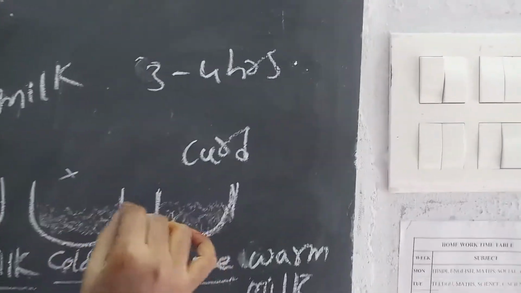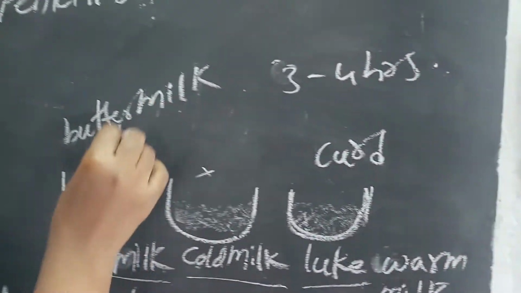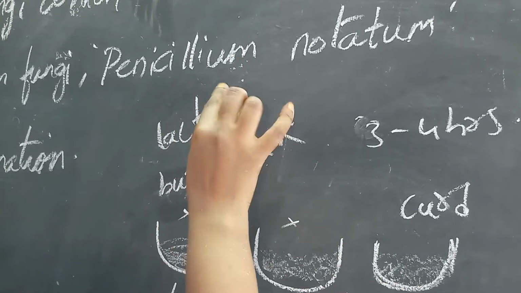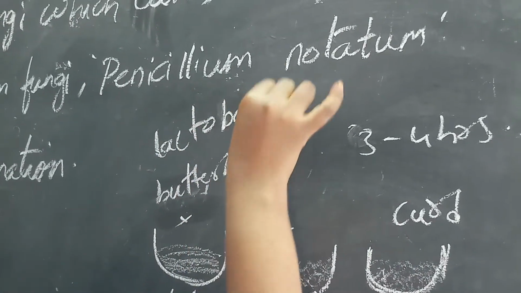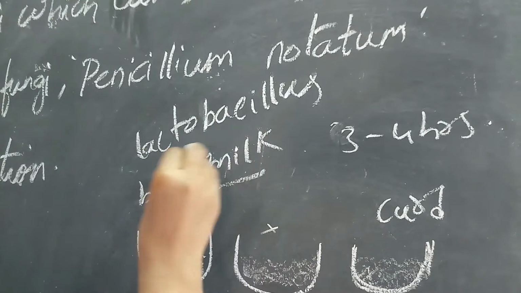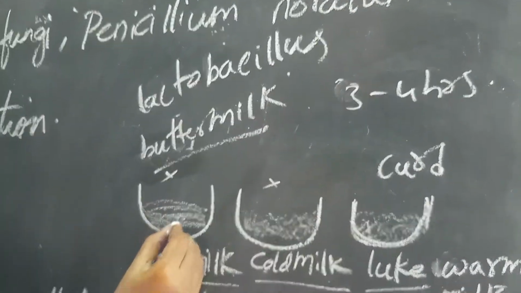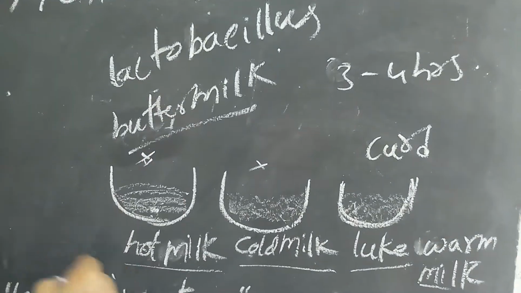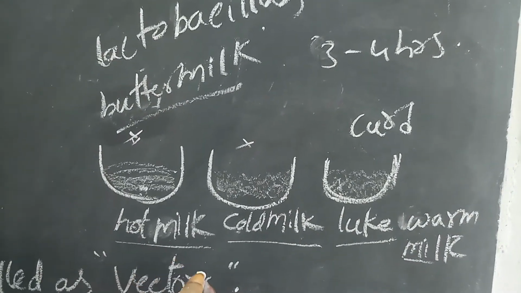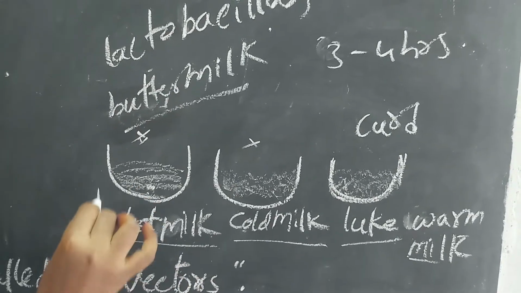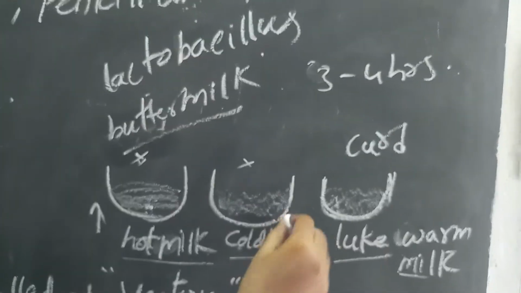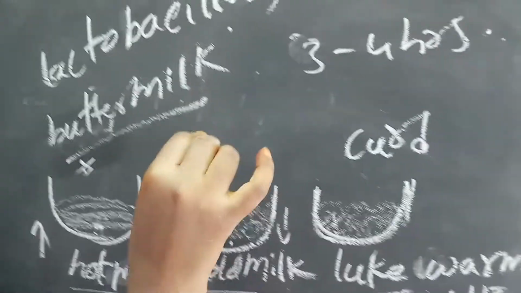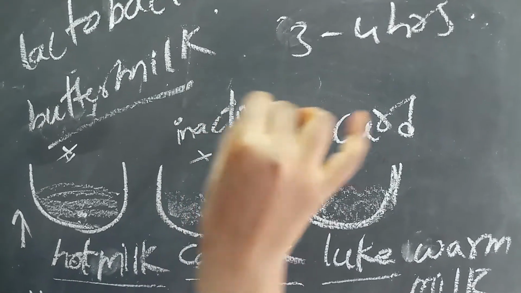What you observe here means the buttermilk contains the bacteria called lactobacillus. When the bacteria is kept in a certain temperature bowl, what happens? In very high temperature it is killed. The bacteria can't grow or replicate. In the cold also, it does not die, but it is in an inactive stage.